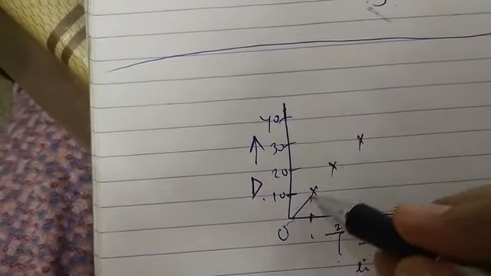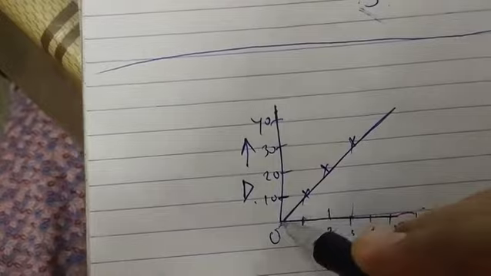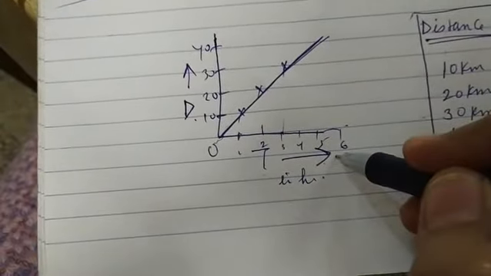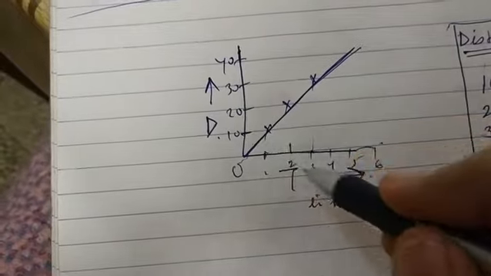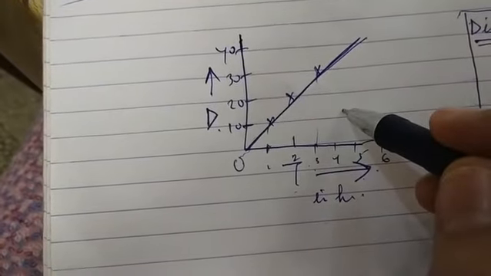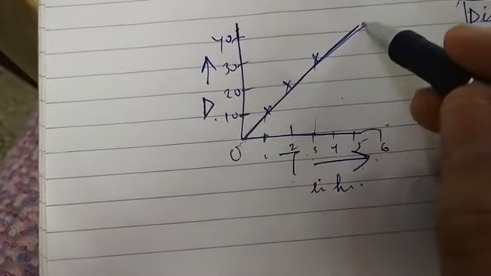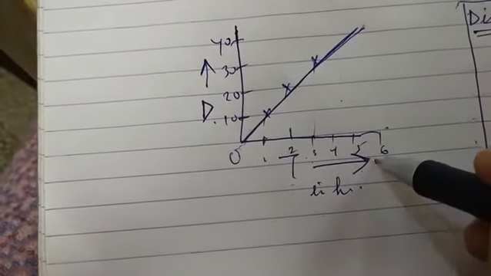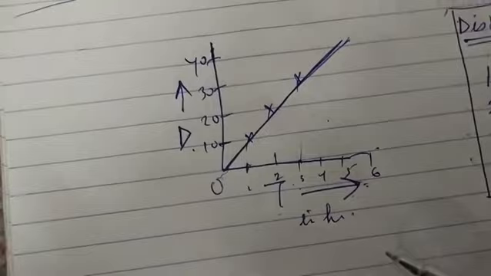So when we join it, we will get a straight line inclined towards the x-axis or time axis. So this is the distance time graph for uniform motion. We get a straight line inclined towards the x-axis or time axis.